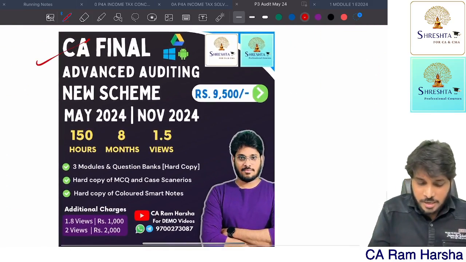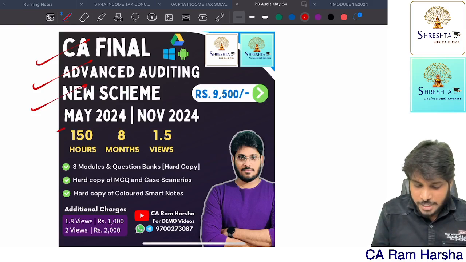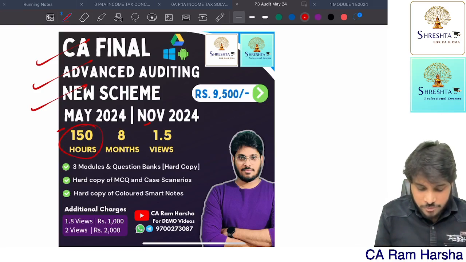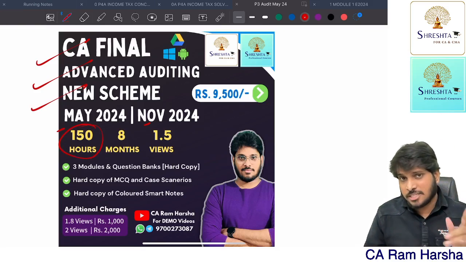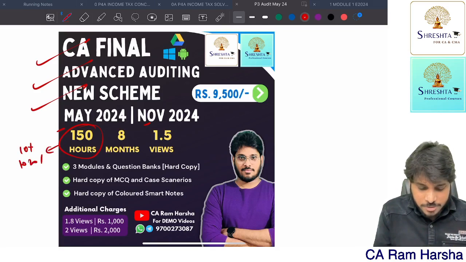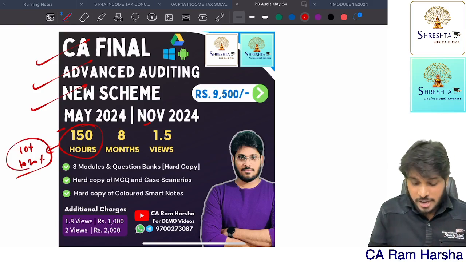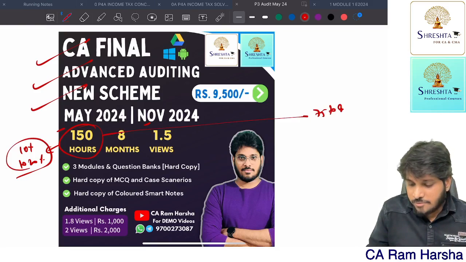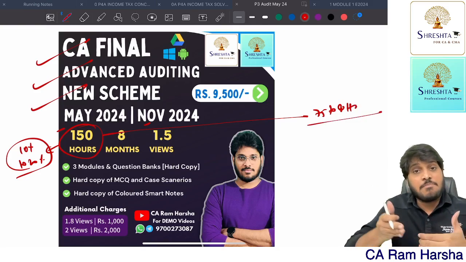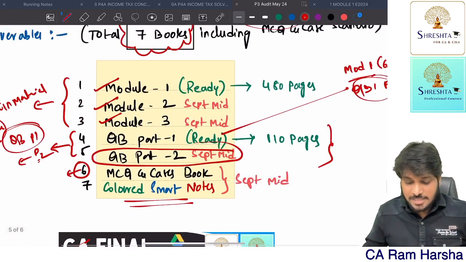CA Final Advanced Auditing, new scheme, May 24, November 24. Even if you are May 25, you can enroll. So 150 hours is the minimum content, not the maximum, and I think some 10% to 20% variation might come. Why? Because out of this 150, some 75 to 80 hours is already ready. The remaining content of 60 hours will be ready by September end.